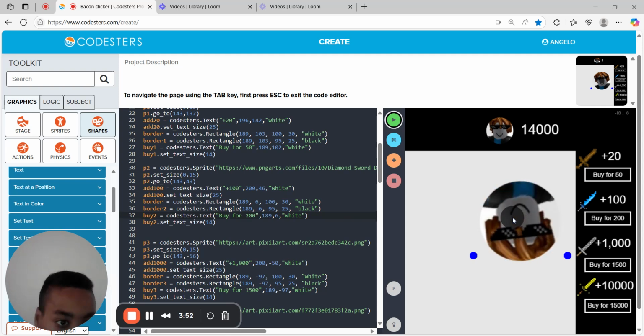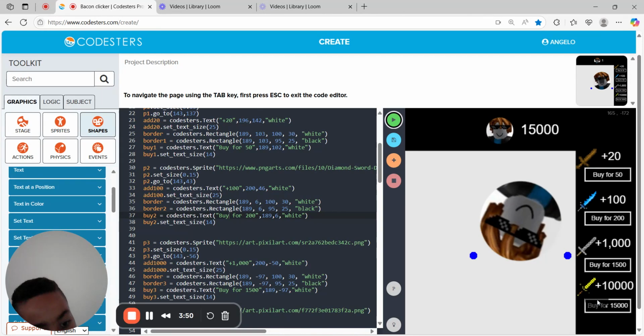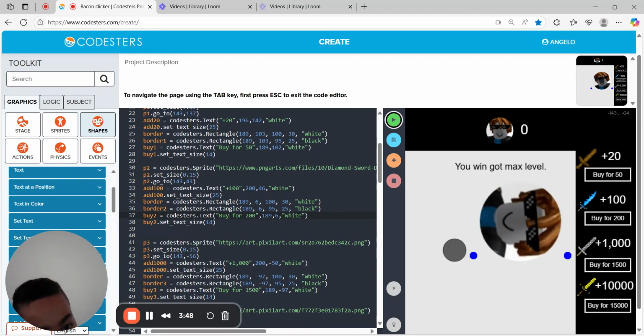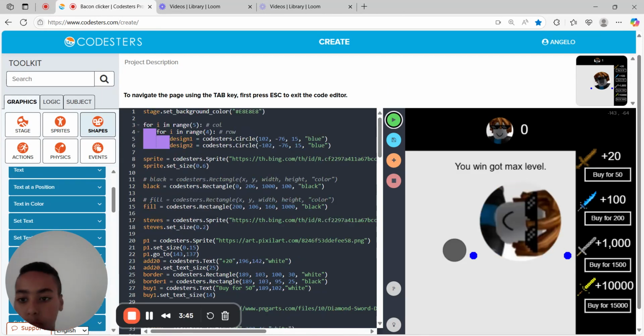And let me buy the final upgrade to reach max level. So now I've got max level.